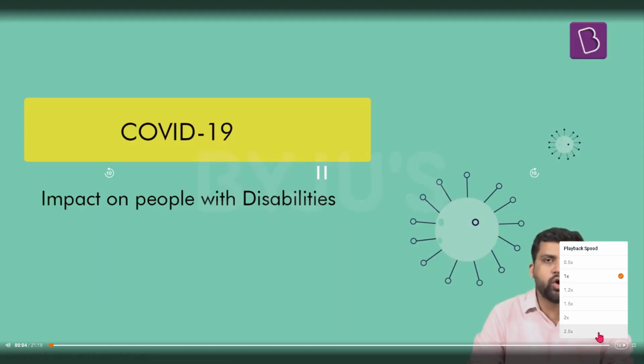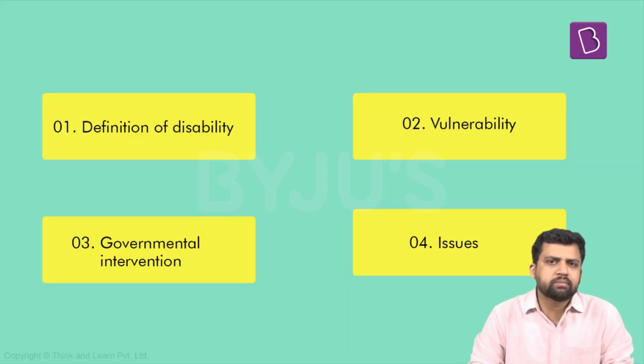In this session, we are going to discuss how the pandemic has impacted the people with disabilities. The pandemic has created a situation where the people with disabilities are more vulnerable, and they're vulnerable in many ways. They're vulnerable when it comes to contracting the virus. People with disabilities might face greater risks. The chances of their contracting the virus are more, and also their chances of developing severe illness are more.